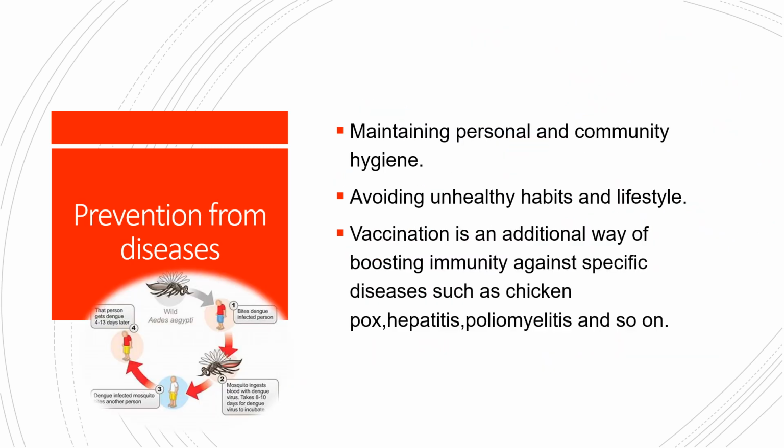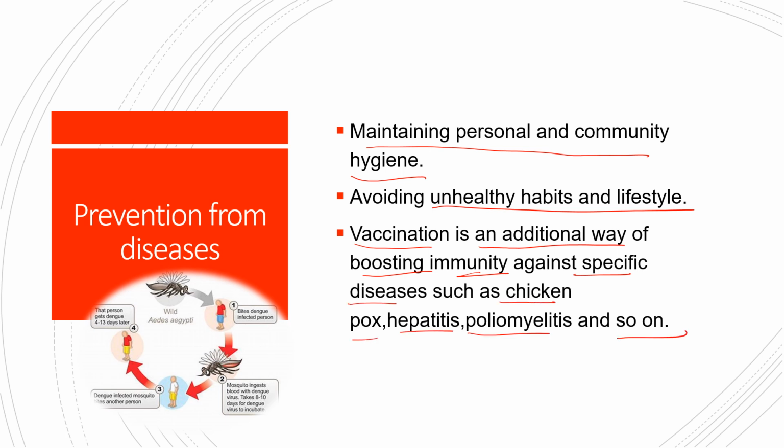Now, how can we prevent ourselves from diseases? For preventing ourselves from diseases, we should maintain personal and community hygiene. We should avoid unhealthy habits and lifestyle. We should get vaccinated. Vaccination is an additional way of boosting the immunity against specific diseases such as chickenpox, hepatitis, polio, and so on. So we should maintain healthy habits, unhealthy habits should be avoided, and vaccination is an additional way of preventing diseases. We all were vaccinated at some stage when we were young. So vaccination is very important for boosting the immunity.